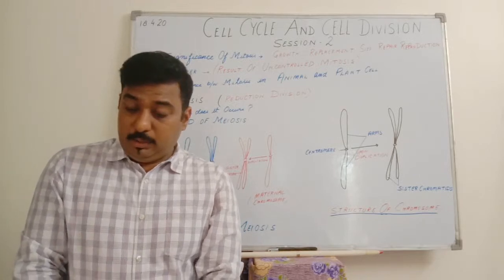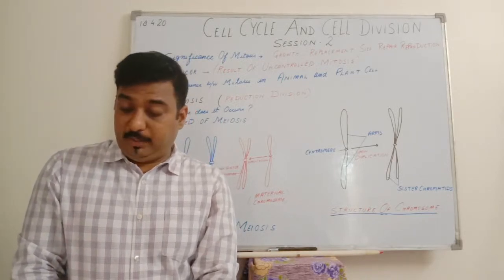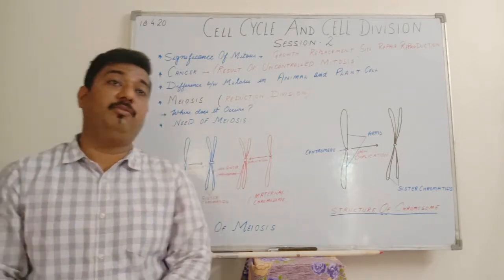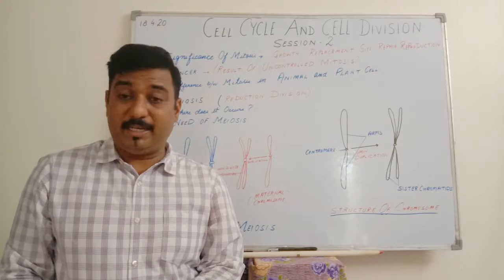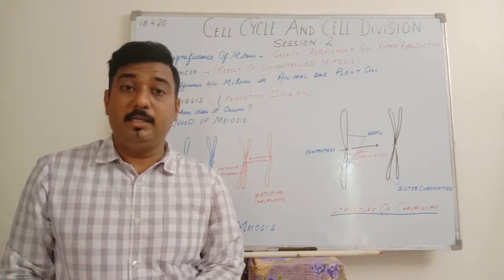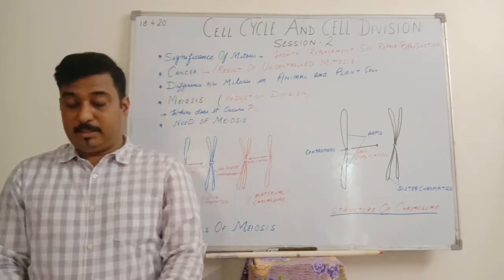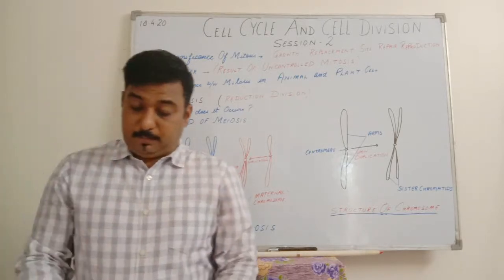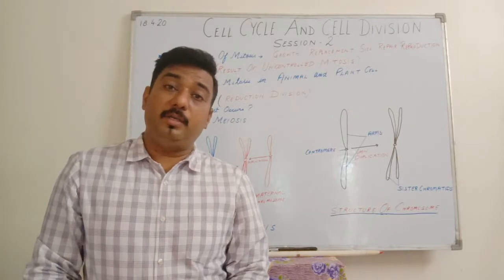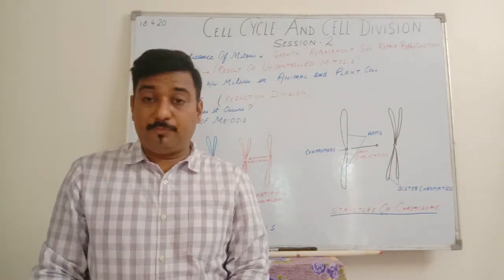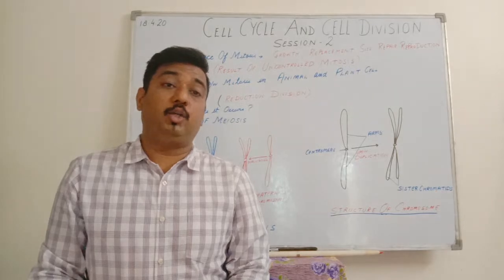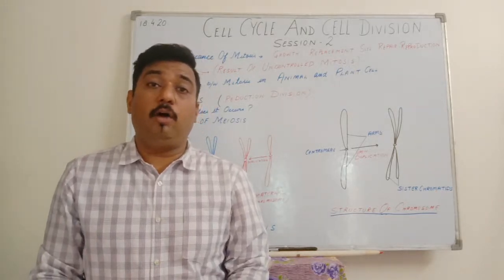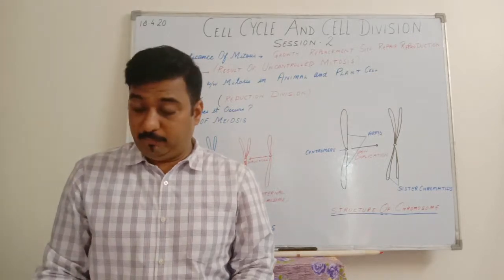I had told you the phases of cell cycle, that was the interphase, a non-dividing phase, and then came the actual division phase, that included the karyokinesis and cytokinesis. Karyokinesis, I had told you, is the division of nucleus, and cytokinesis is the division of cytoplasm. The types of cell division, I had told you, there are two types of cell division that occur at various places of the living body.